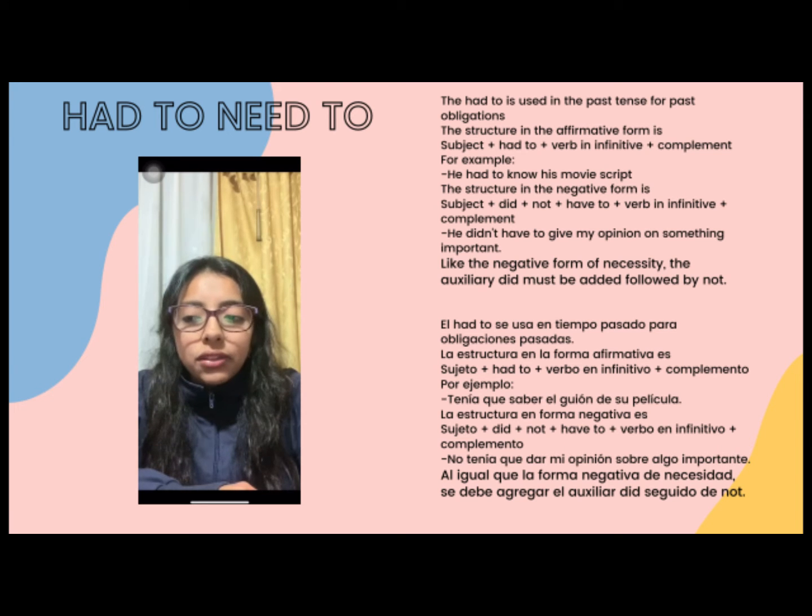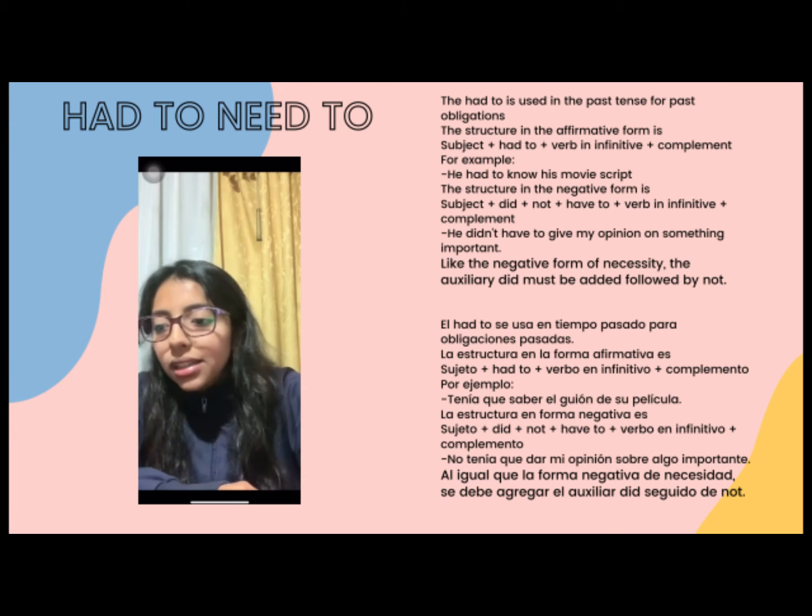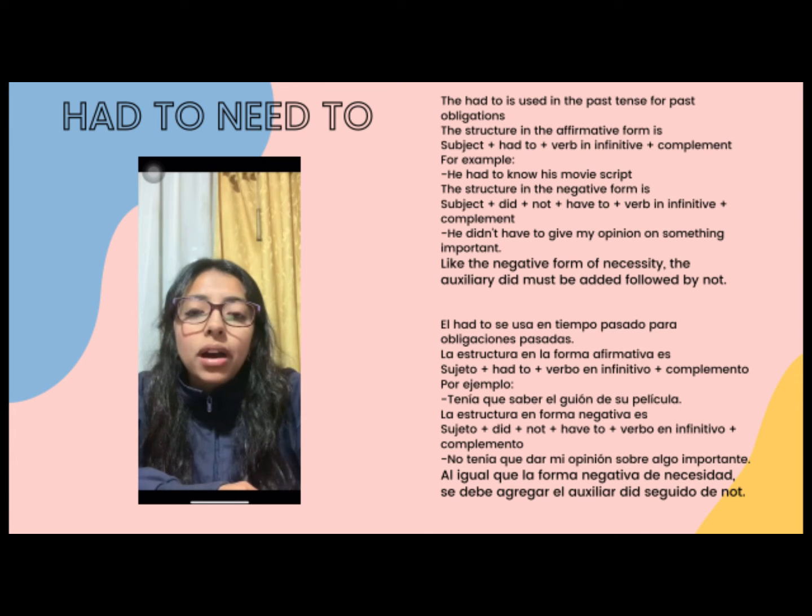The structure in a negative form is subject plus did plus not plus have to plus infinitive verb plus complement. For example, he didn't have to give my opinion about something important. Like the negative form, the auxiliary did is added, followed by not.